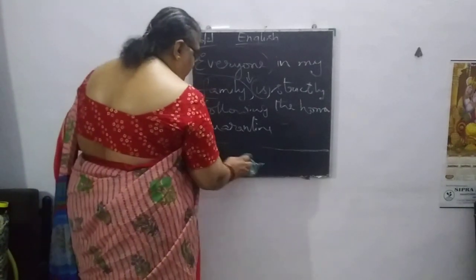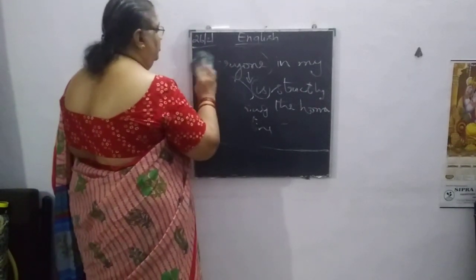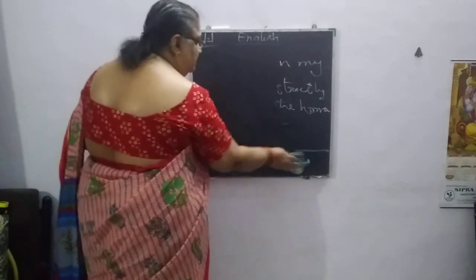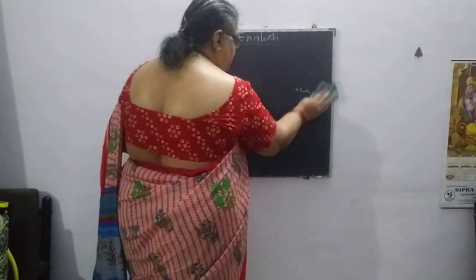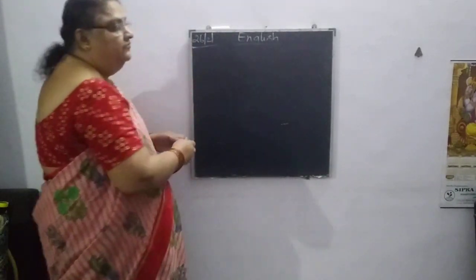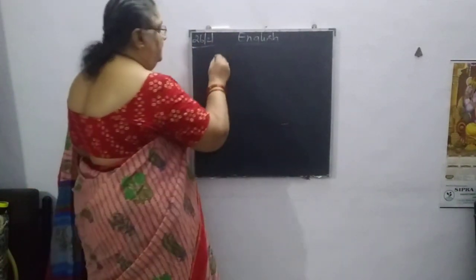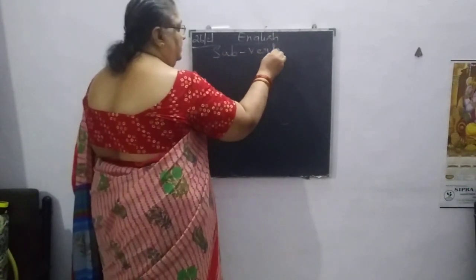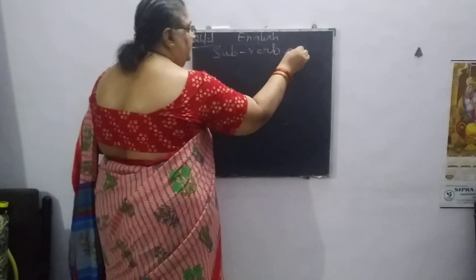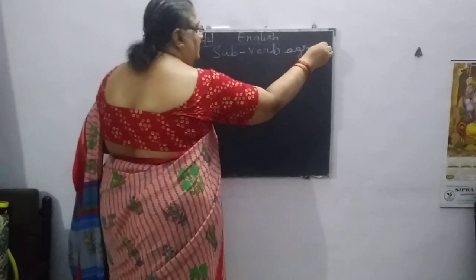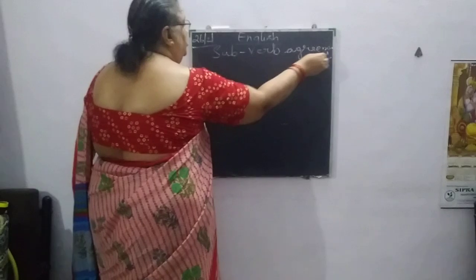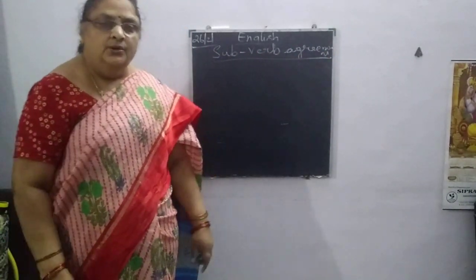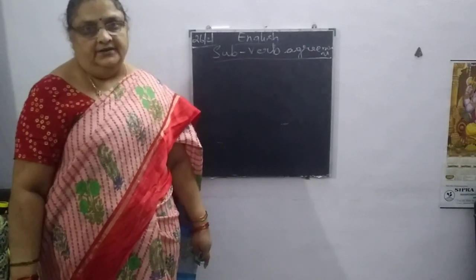So, we have to follow the rules and regulations along with some exceptions in subject and verb agreement. If we are perfect in subject and verb agreement, either your writing skills or spoken skills will definitely be perfect.